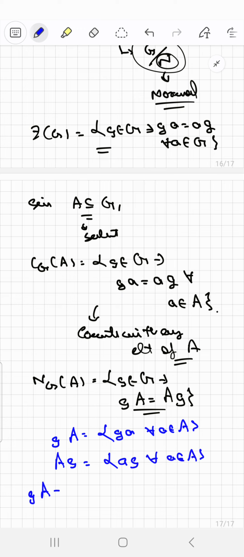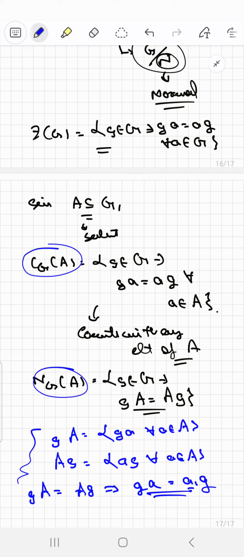So clearly gA equal to Ag implies that g times a, where a is some element in capital A, must be equal to a1 times g for some element a1 in capital A. Therefore, they need not commute with every element in A, but rather they commute as a whole set. So you need to be very sure about this. Otherwise, you would ask why the normalizer is different from the centralizer, and this is the reason why. So they are not the same.